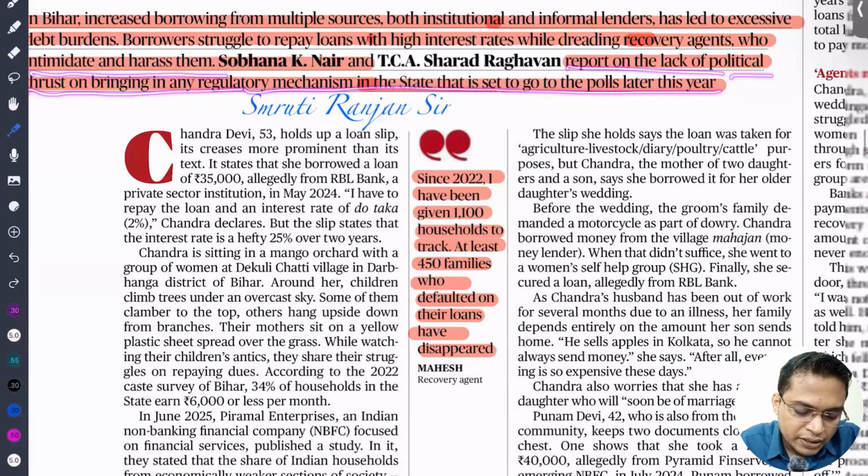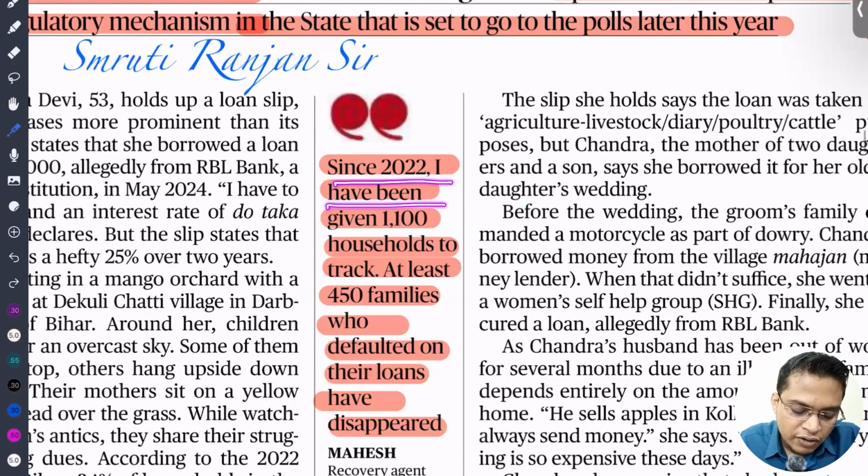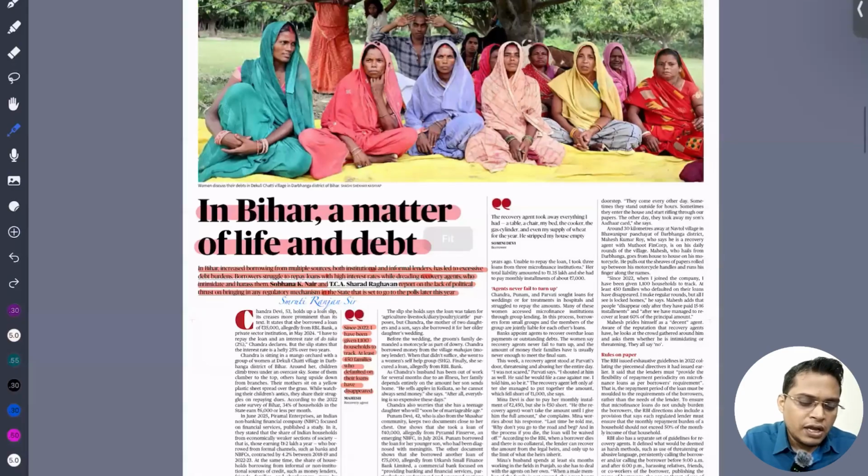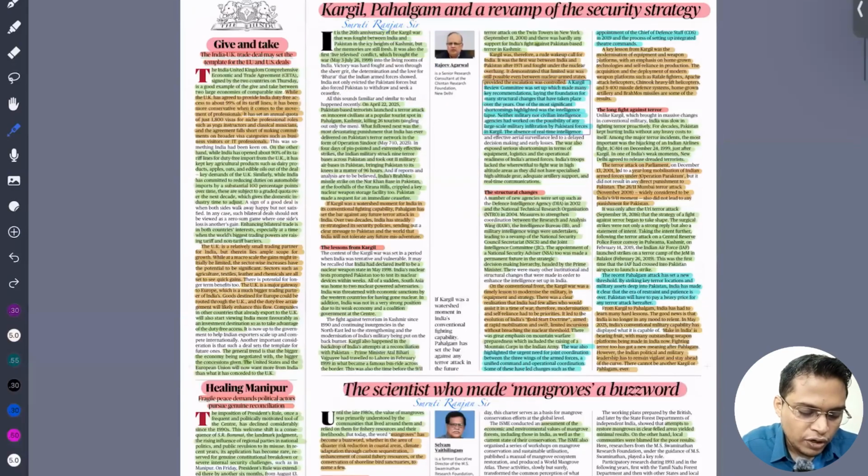Since 2020, out of 1,100 households tracked, at least 450 families who defaulted on their loans have disappeared. That means there is a high loan burden in Bihar. This is a clear indication of rising poverty. People are taking loans, but they are not able to repay. This is a very serious concern. The government needs to empower them by providing jobs, so that people will not depend on loans.